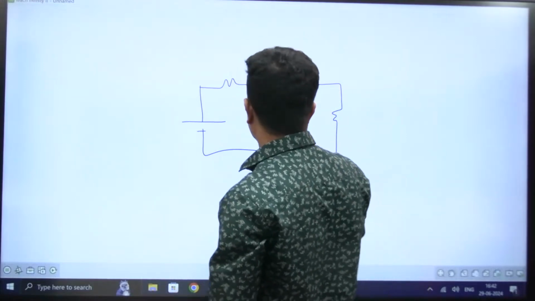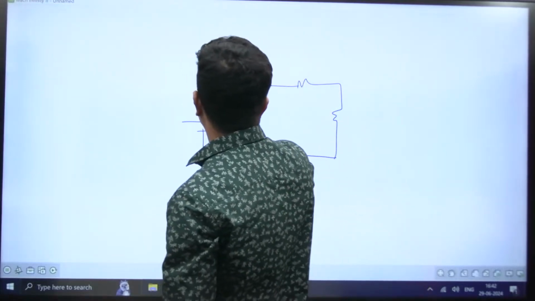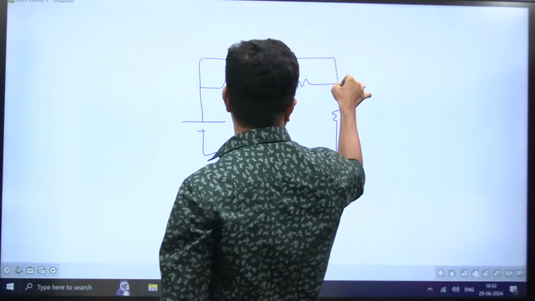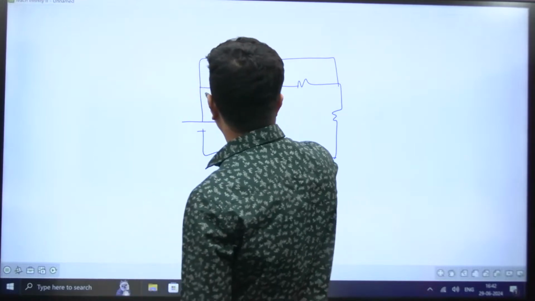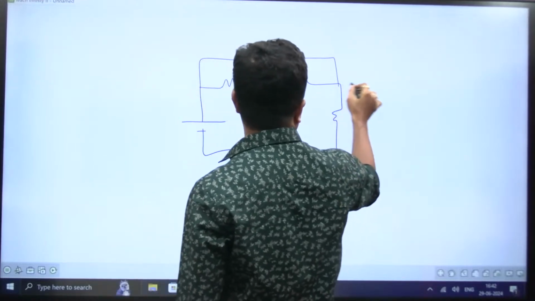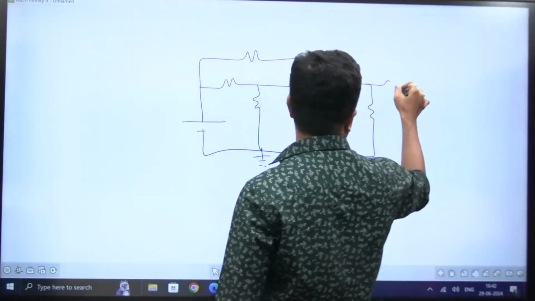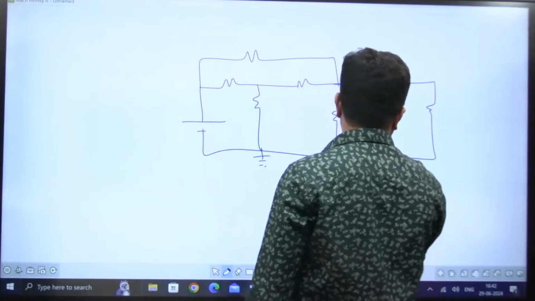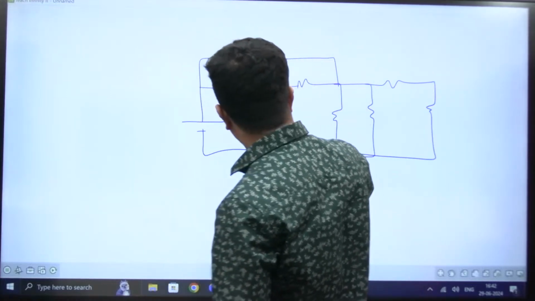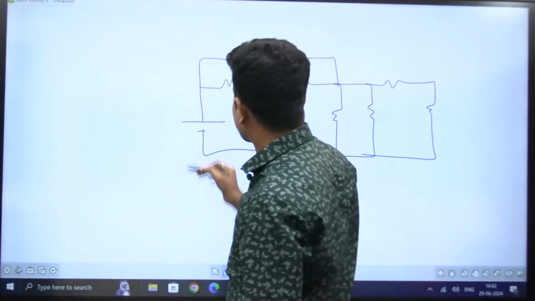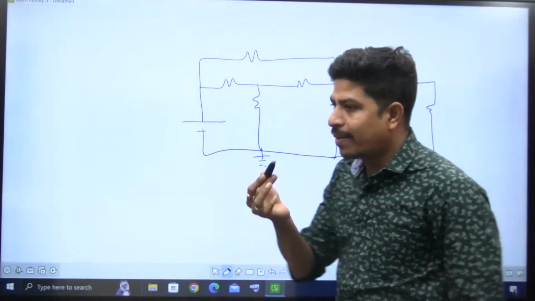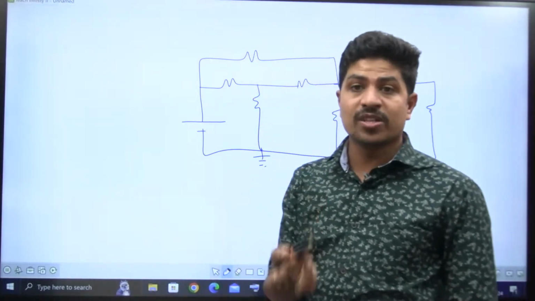What is non-planar? See, I want to connect. I will increase the structure. Let me take one more node like this, one more branch like this, and one more node like this. If you are not in a position to draw, suppose, see here in this itself, I'm going to define the number of branches, number of loops and number of meshes, everything.